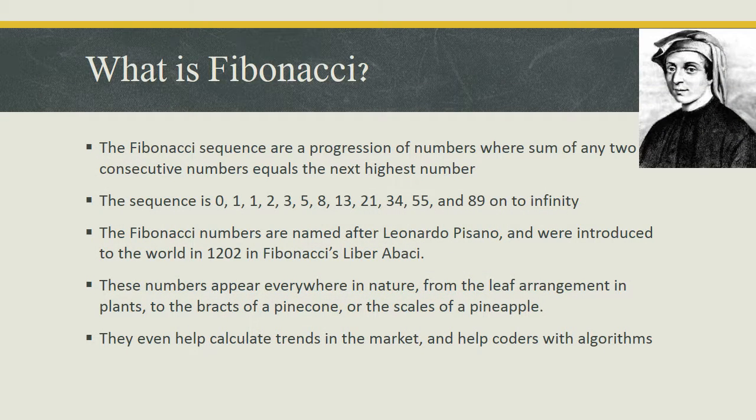What is Fibonacci? The Fibonacci sequence is a progression of numbers where the sum of any two consecutive numbers equals the next highest number. The sequence is 0, 1, 1, 2, 3, 5, 8, 13, 21, 34, 55, and 89 on to infinity. The Fibonacci numbers are named after Leonardo Pisano and were introduced to the world in 1202 in Fibonacci's